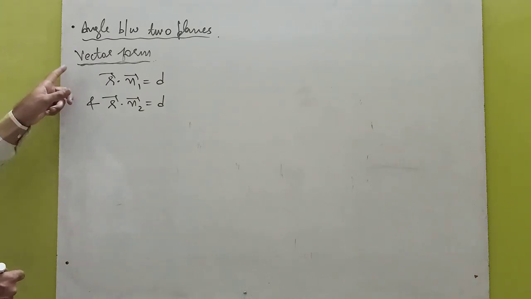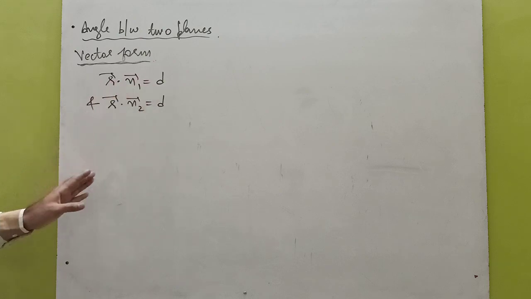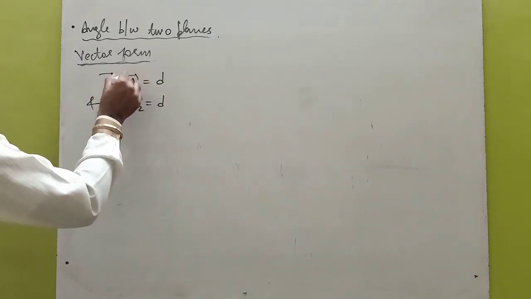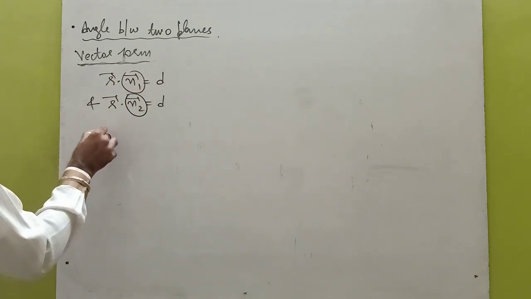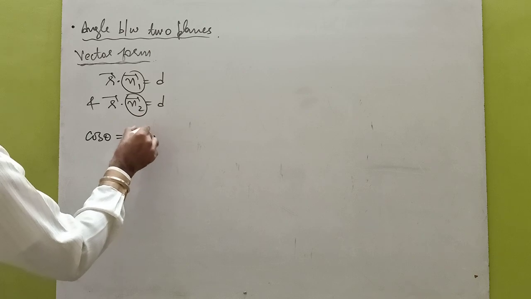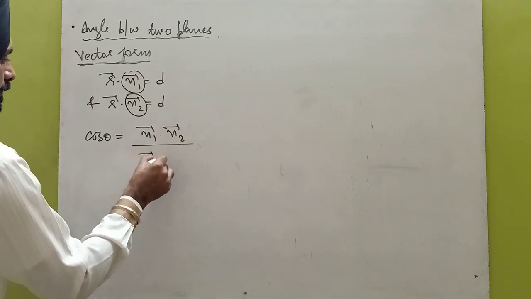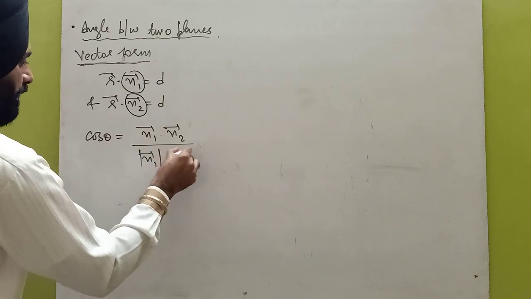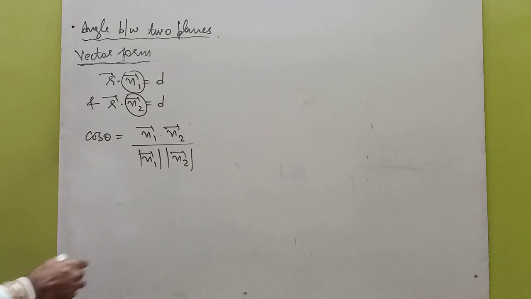In the vector form, first of all consider the equation of two planes. r dot n1 is equal to d1 and r dot n2 is equal to d2. Choose these two normal vectors. So the angle between two planes is cos theta is equal to n1 dot n2 divided by mod n1 vector and mod n2 vector. Similarly we have applied this formula in the straight line also.